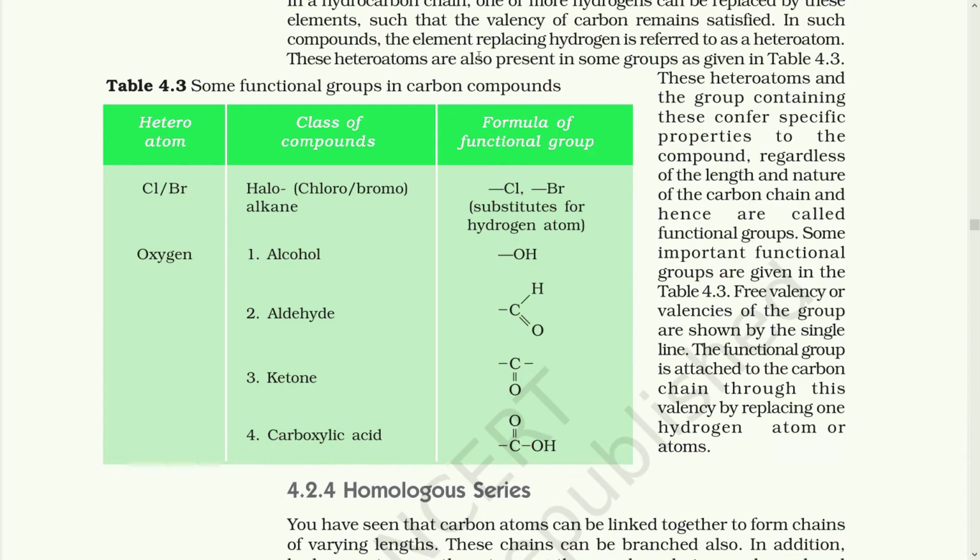In such compounds, the element replacing hydrogen is referred to as a heteroatom. These heteroatoms are also present in some groups. These heteroatoms and the groups containing these confer specific properties to the compound, regardless of the length and nature of the carbon chain, and hence are called functional groups. Some important functional groups are given in the following table. Free valency or valencies of the group are shown by a single line. The functional group is attached to the carbon chain through this valency by replacing one hydrogen atom or atoms.